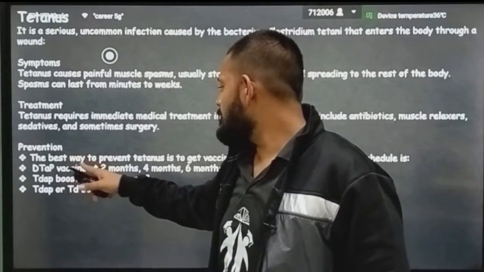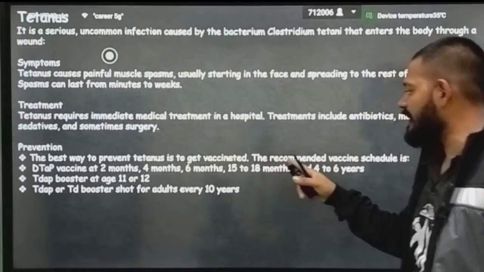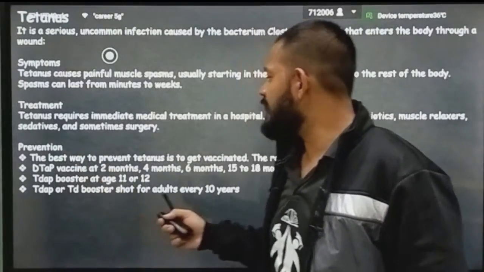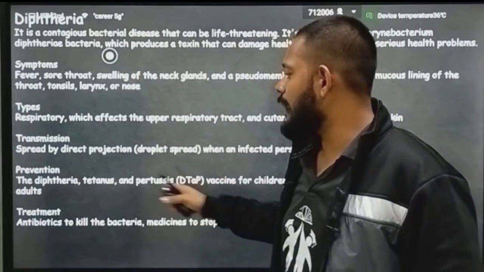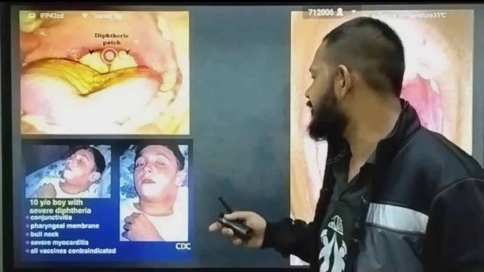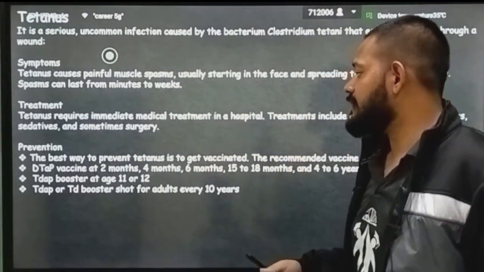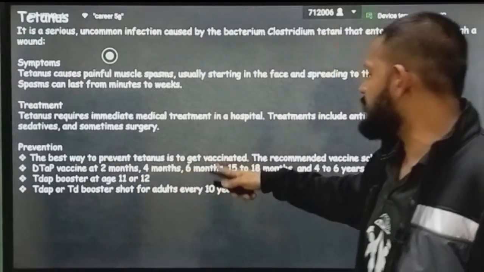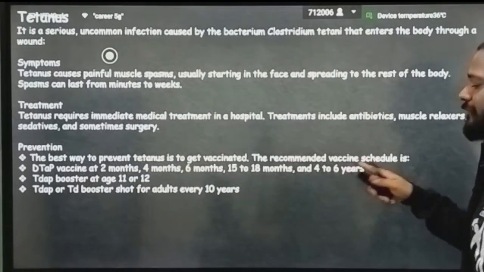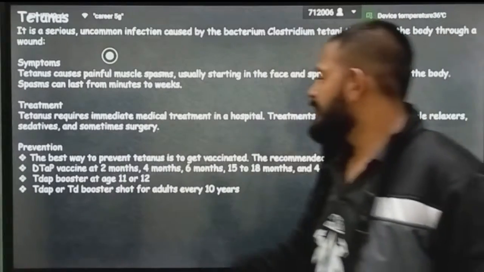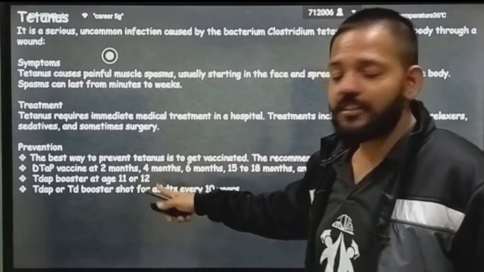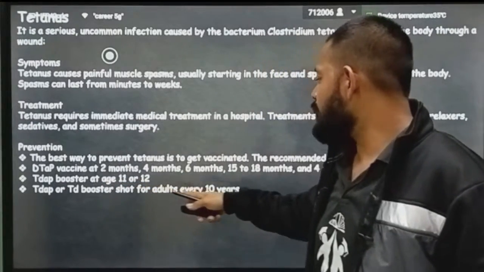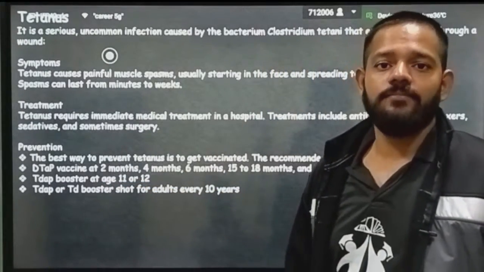Okay, prevention: the best way to prevent tetanus is to get vaccinated. The recommended vaccine schedule is DTaP, that you previously studied here. Okay, DTaP, diphtheria, tetanus, pertussis, that vaccine is for 3 diseases simultaneously. Okay, so DTaP vaccine at 2 months, 4 months, 6 months, 15 to 18 months, and 4 to 6 years. Okay, Tdap booster at age 11 to 12, and Td or Tdap booster shot for adults every 10 years.